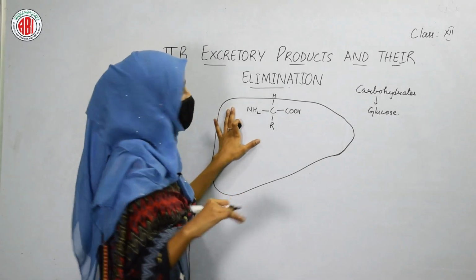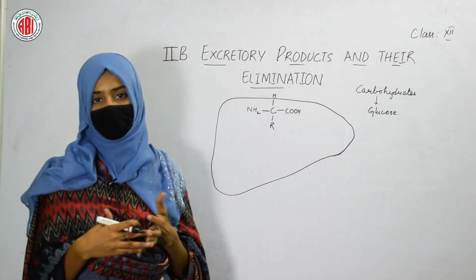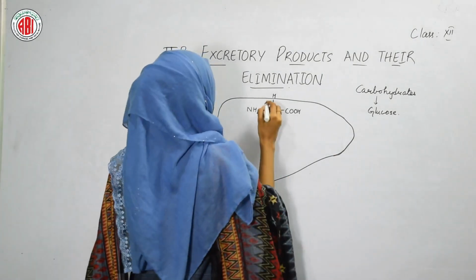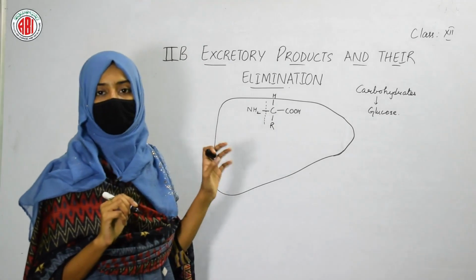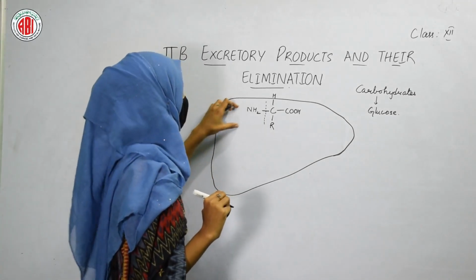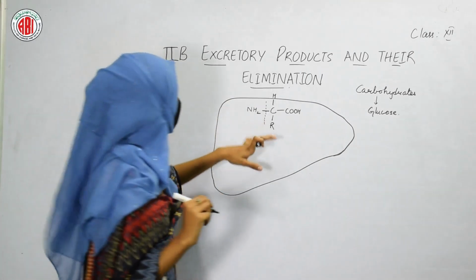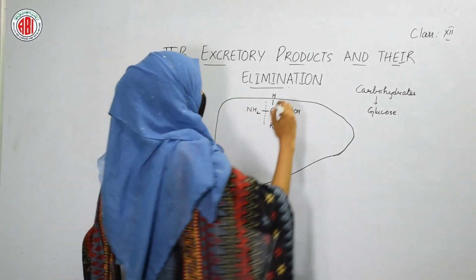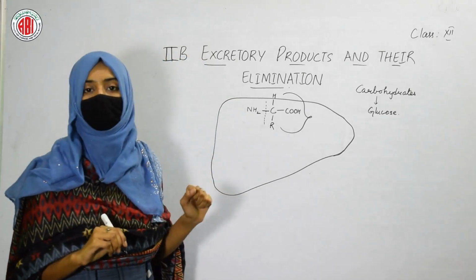When the amino acid is present in the liver, many chemical reactions take place inside the liver. In one such reaction, the breakdown of the amino acid occurs, and during this breakdown, the NH2 group of the amino acid gets separated. After the separation of the NH2 group, the remaining groups present in the structure of the amino acid become the source for glucose formation.